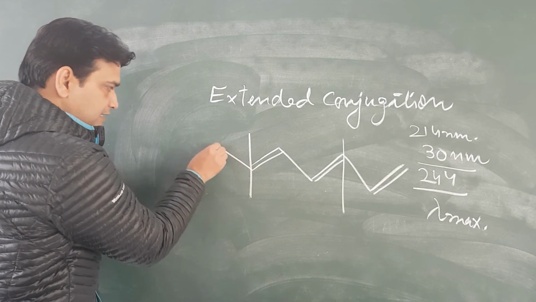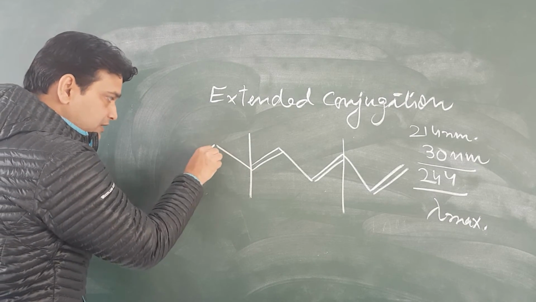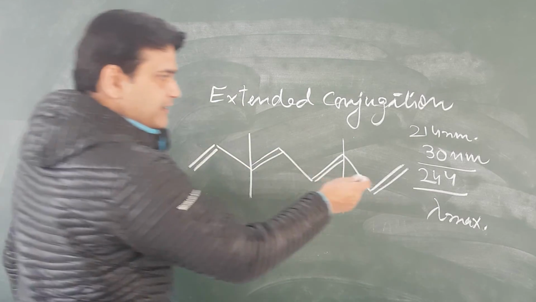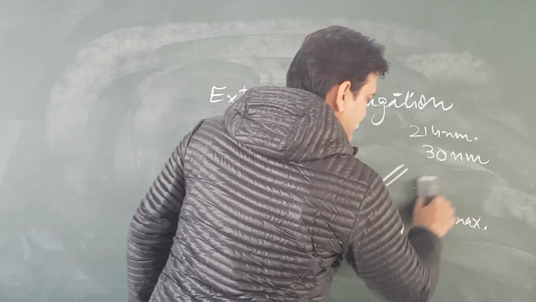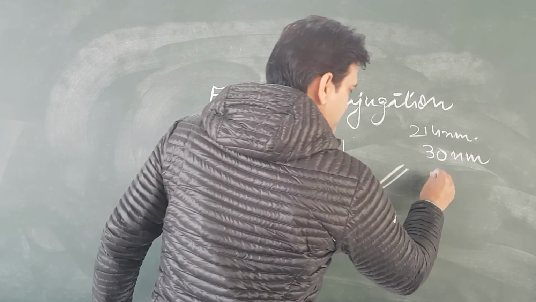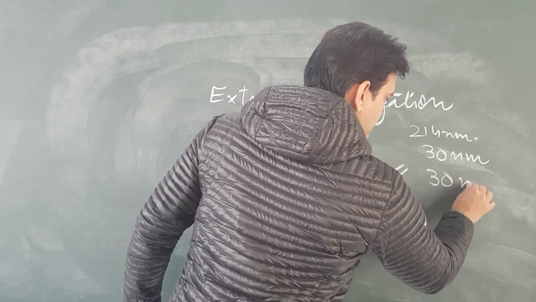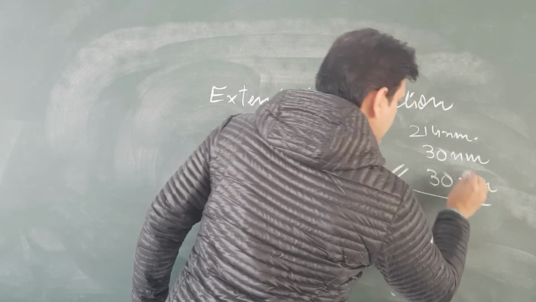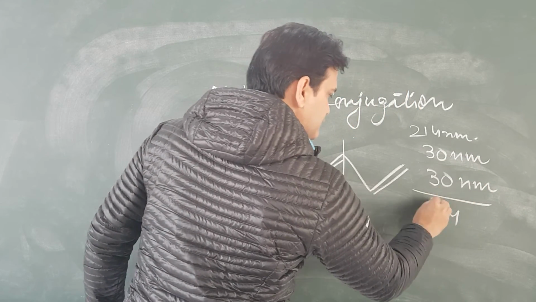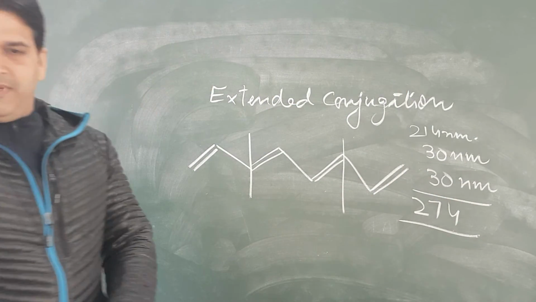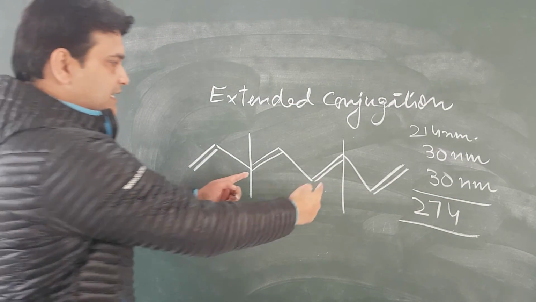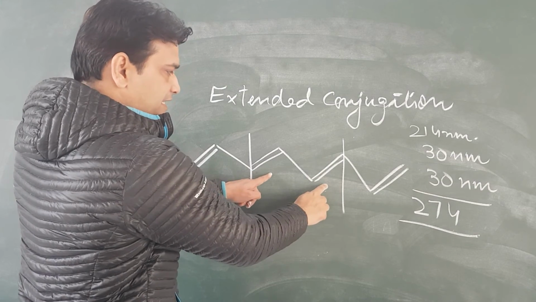Suppose this is a single bond and then a double bond, then 30 will be added more into it. Then this will be the lambda maximum value, because this is the double, single, double, this is the basic value.